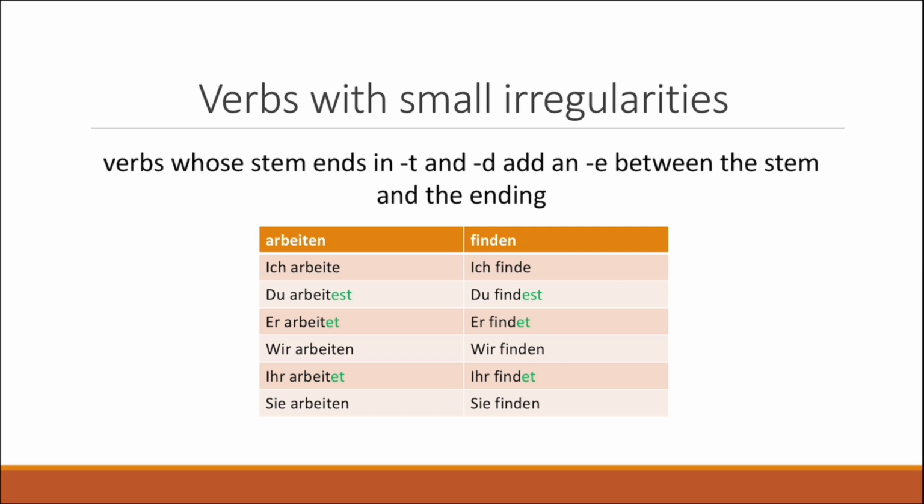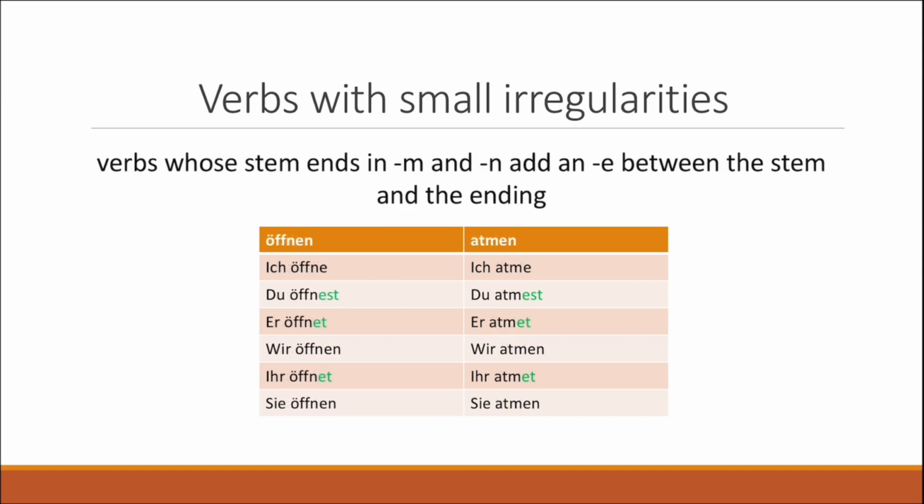So for example, arbeiten, its stem is ending in T, or finden, whose stem is ending in D, and we are basically adding an E between the stem and the ending. So for example, du arbeitest is going to be the right way to say the second person singular because we're adding an E between the part of arbeit and st, which is the ending. So that is also very important to know.